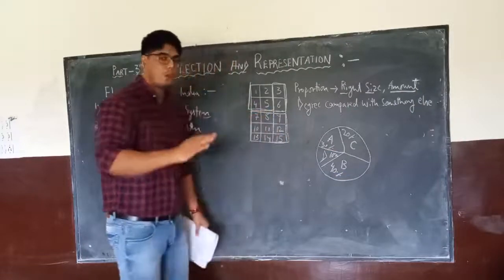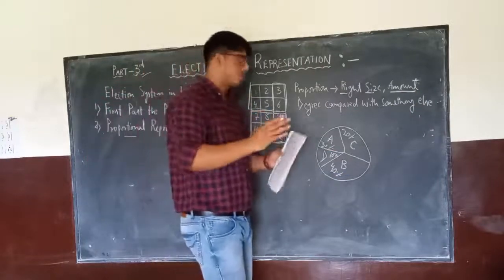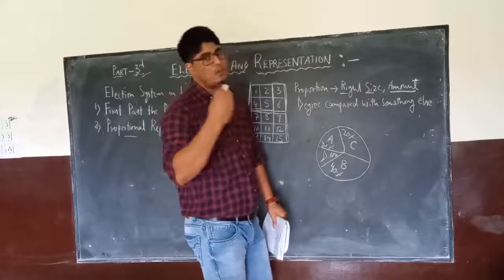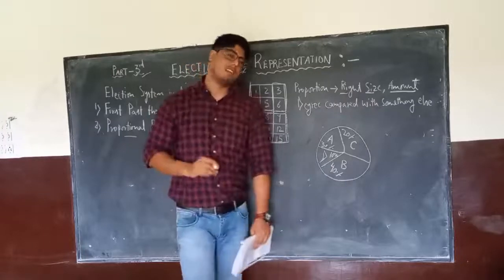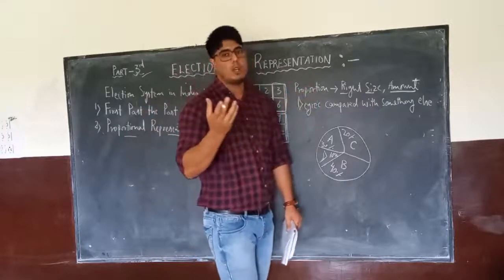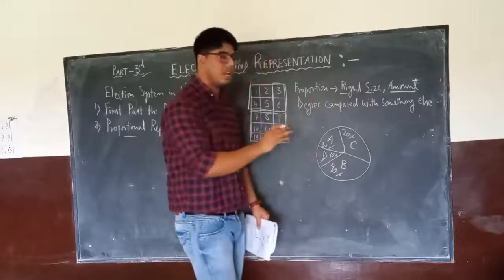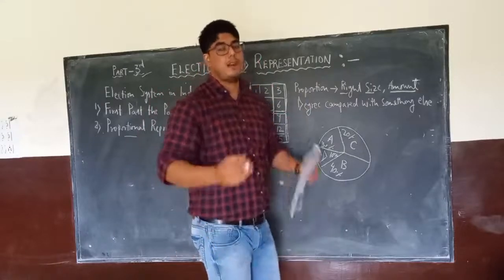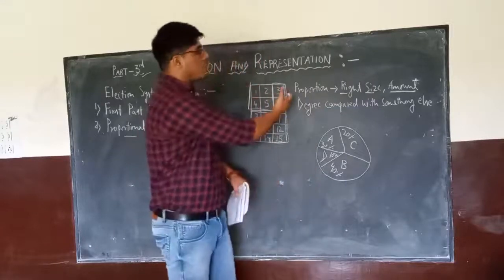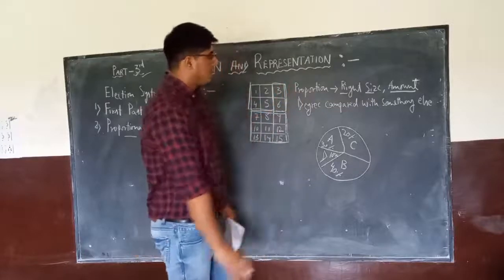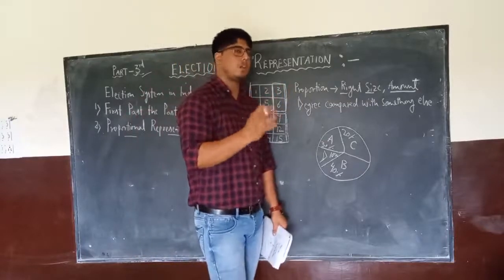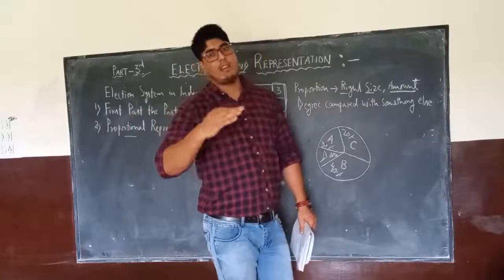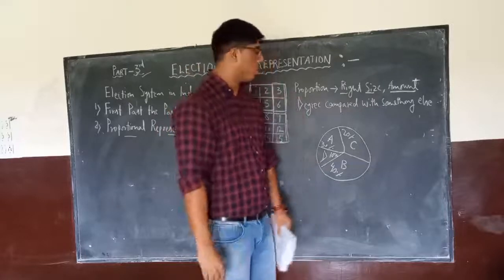So when we talk about proportional representation, on the basis of the votes, because in the election we are not going to distribute chocolates, of course. Okay, so what are we going to distribute and what are we going to compare? We are going to compare the proportion of votes a particular party gets, and on the basis of that proportion, a particular party gets the same amount of seats in the Lok Sabha or Rajya Sabha, if I am talking about India, but it is also followed in other countries around the world. But the one thing you have to remember is that the proportion of votes which a party gets, the same amount of seats that party will get in their parliament or in their government.